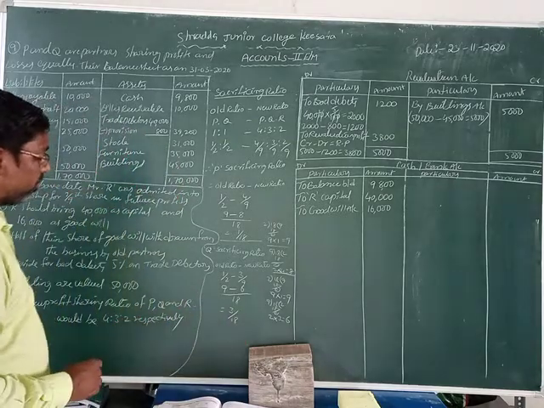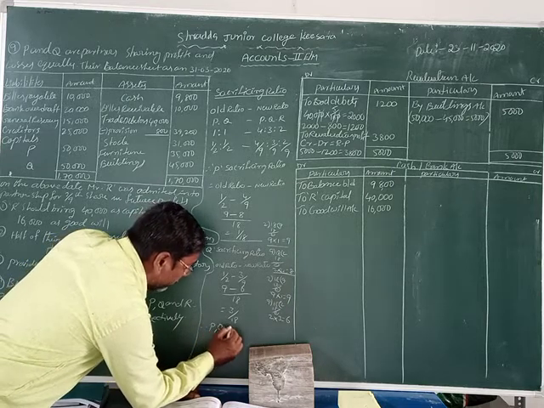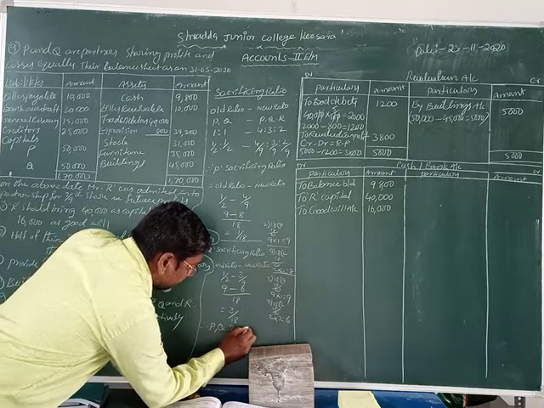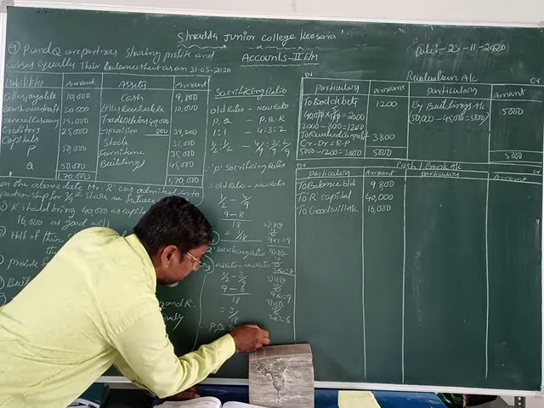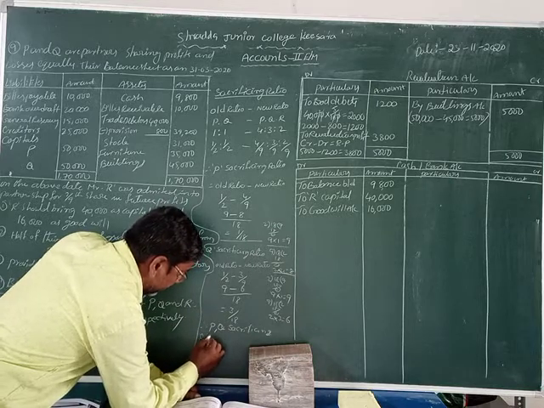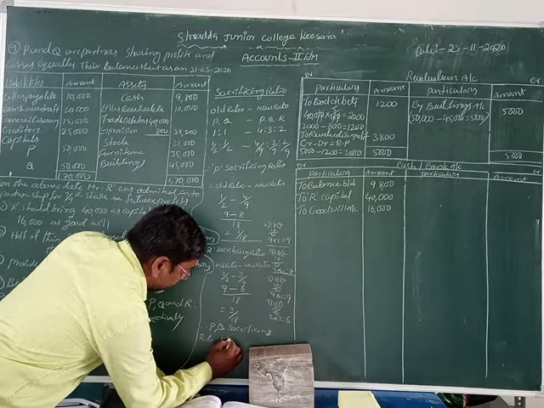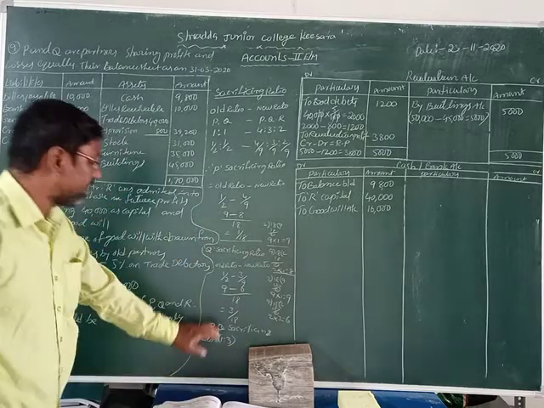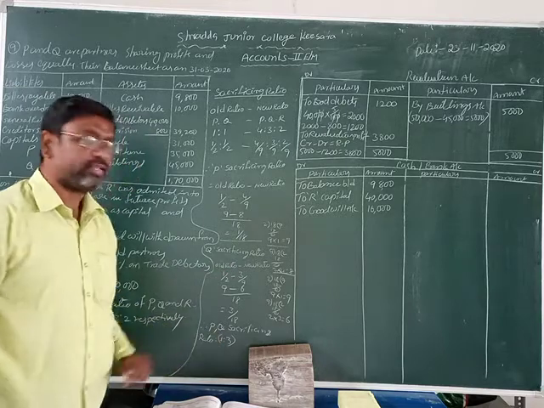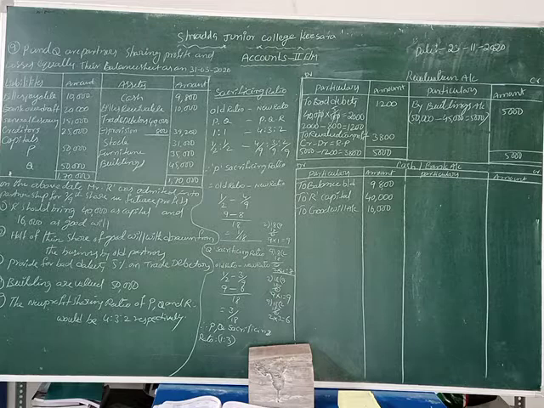Therefore, the sacrificing ratio of P and Q is 1:3. Here 1 by 18 and 3 by 18, that means the sacrificing ratio is 1:3, students. That is it. So we have already made the sacrificing ratio.